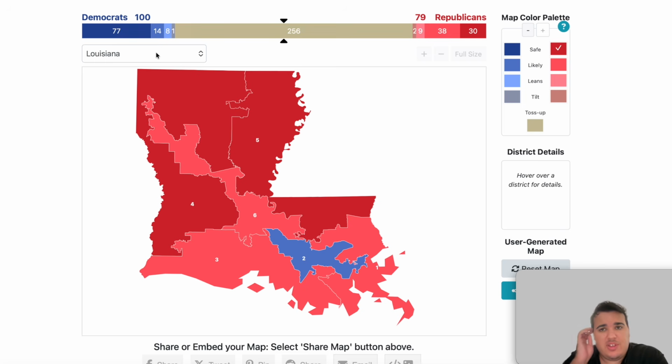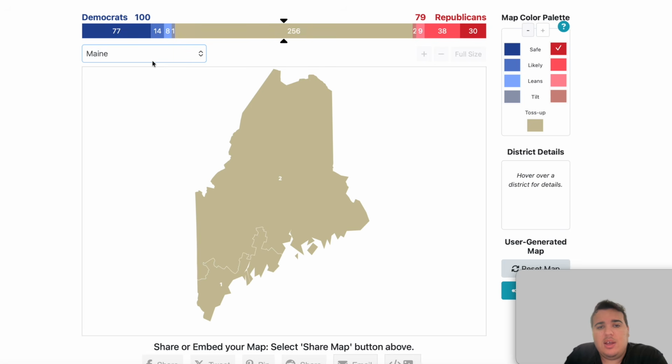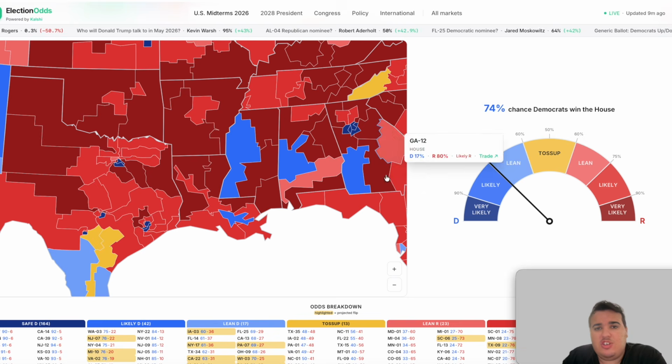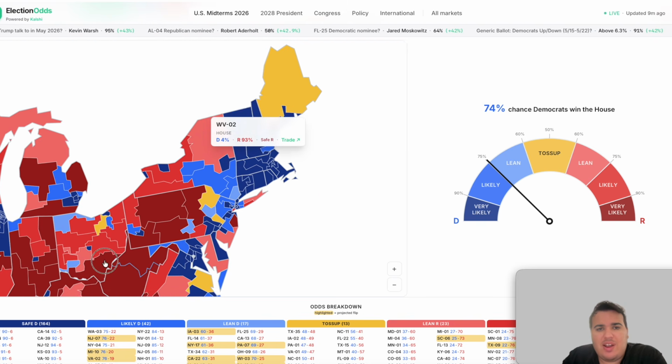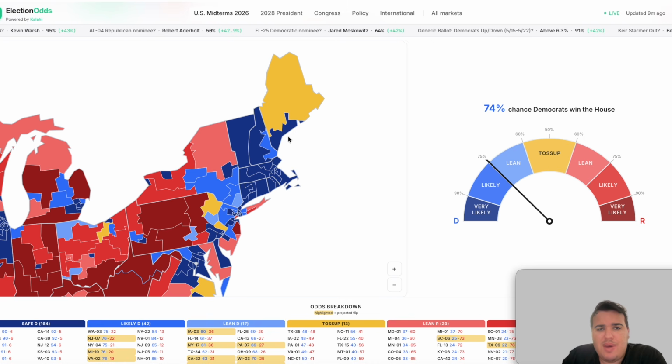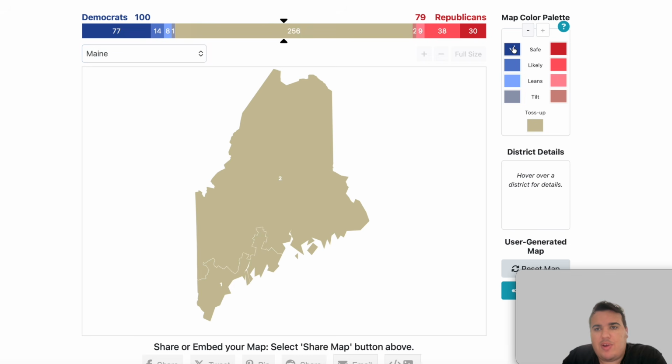100 House seats for the Democrats, 79 for the Republicans. The state of Maine, only 2 House seats. This should go very quickly and very easily. We have one race that's not very competitive, one that's very competitive. The 1st district in Maine is going to be a safe held Democratic seat as expected.